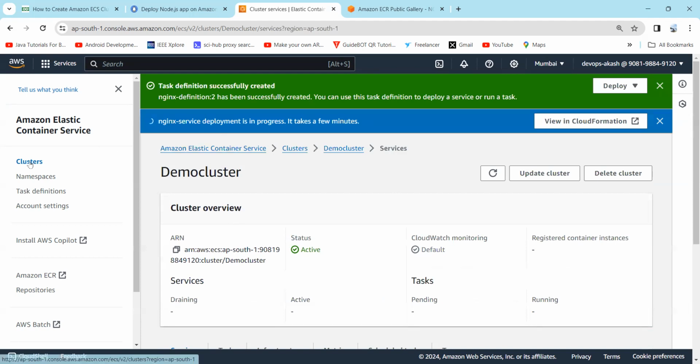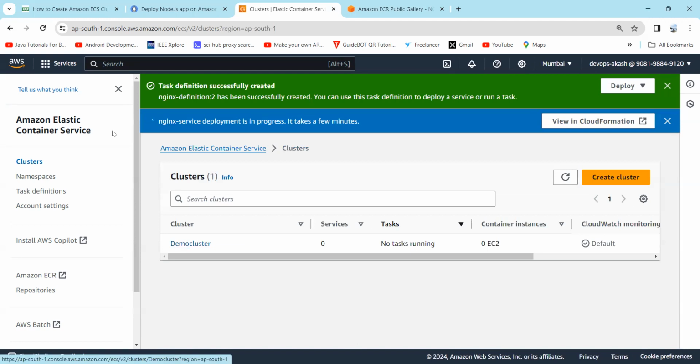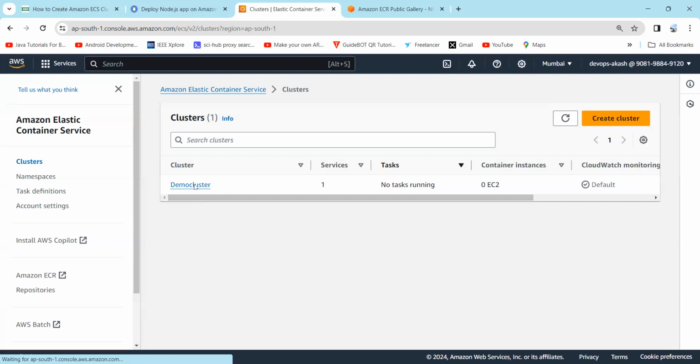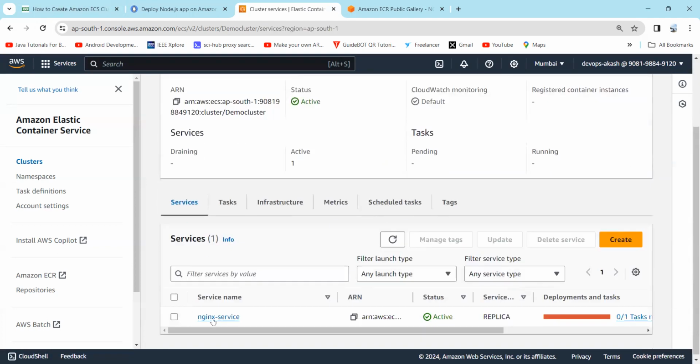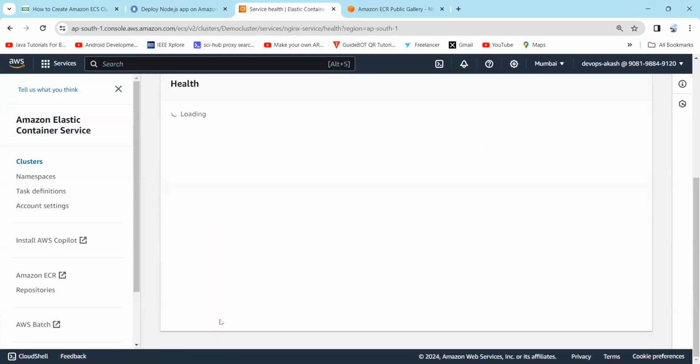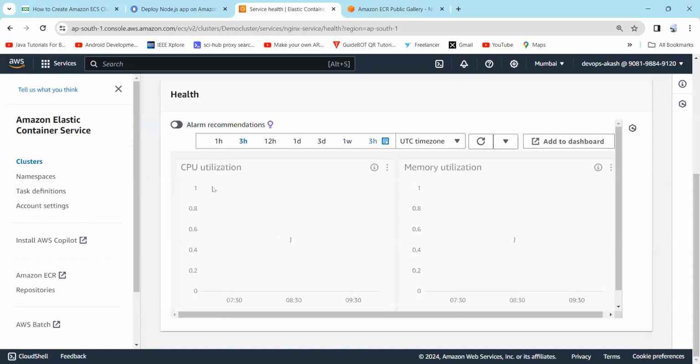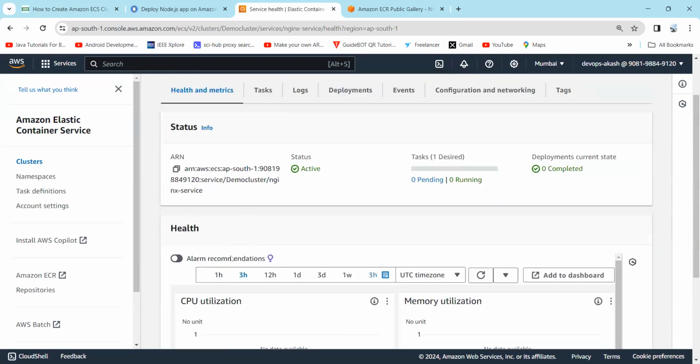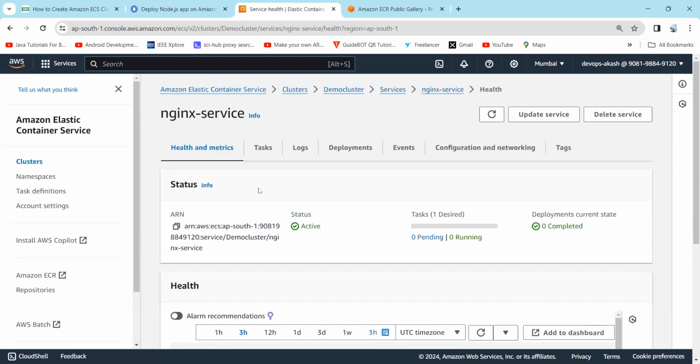Now we will click on cluster. We will reload this page. Click on the demo cluster. Click on the service. So here you can see the service has been created successfully.